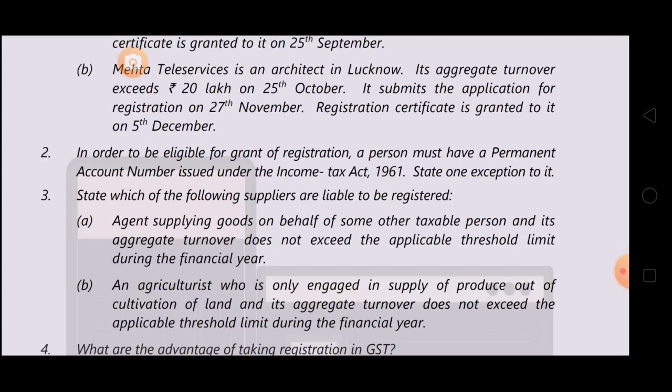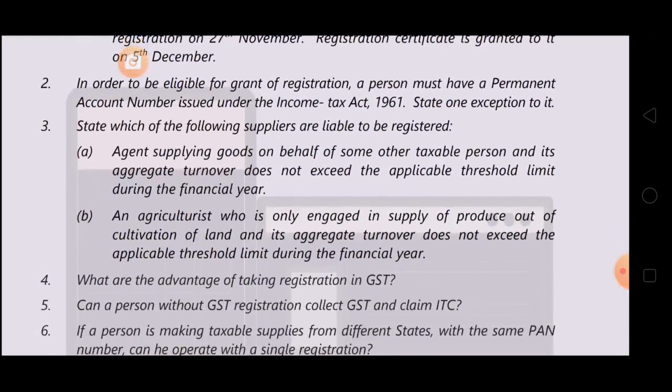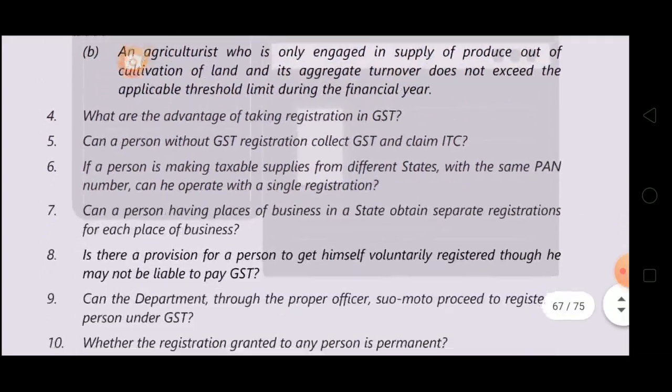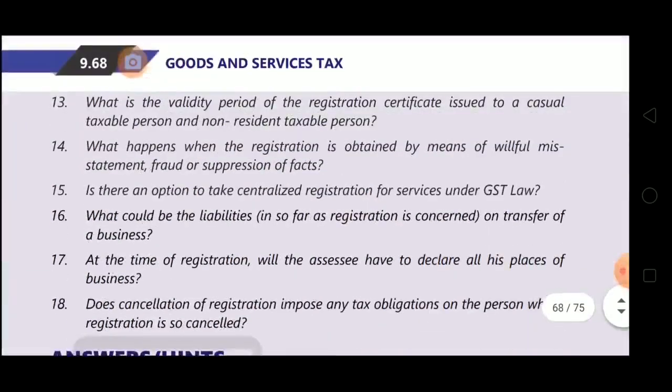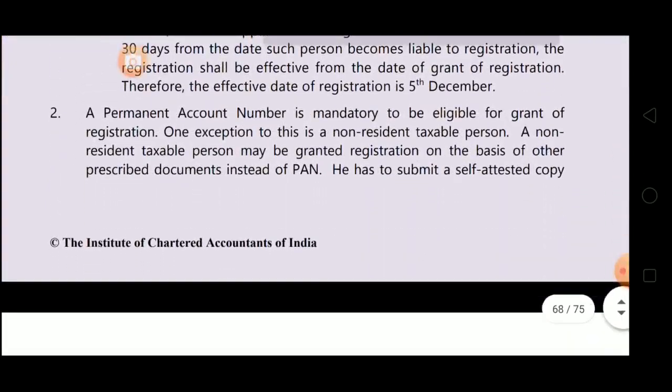I'm reading the question again. In order to be eligible for grant of registration, a person must have a PAN number, means a person must have a PAN issued under the Income Tax Act. State one exception to it. As we have done in revision, it is PAN based registration, but what is the exception? NRTP, as he is a foreigner.